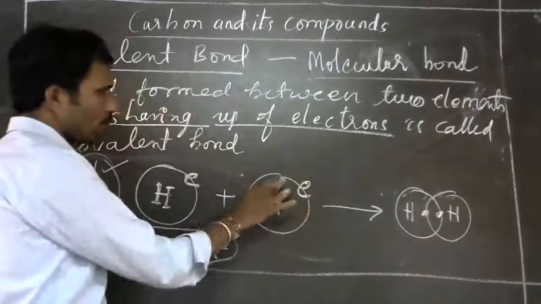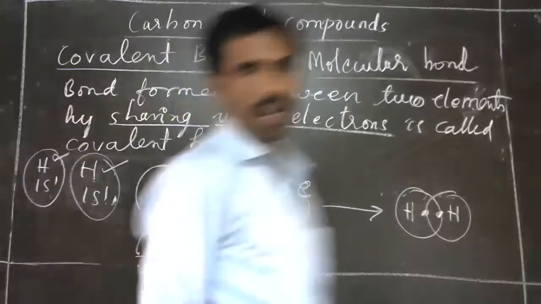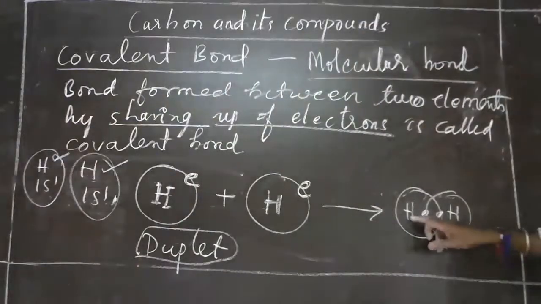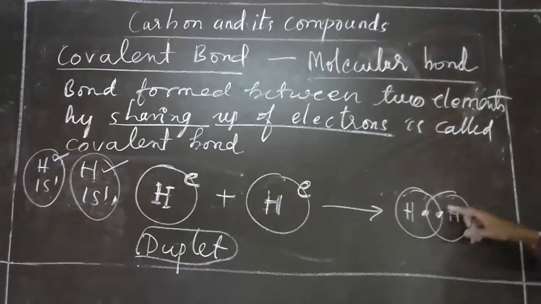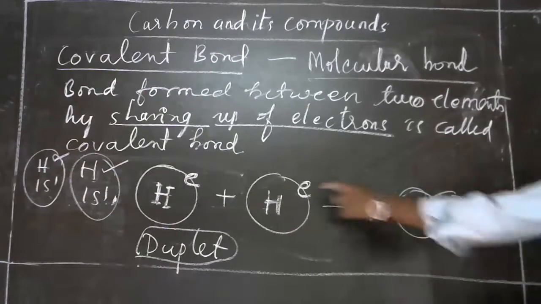This needs one and this needs one. Both hydrogens will share electrons. The electron of this hydrogen is shared by this, and the electron of this hydrogen is shared by this. This is how the covalent bond is formed between two elements.